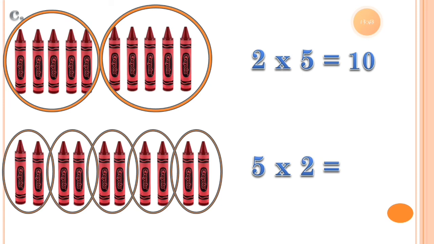So the multiplication sentence is 5 2s. 5 indicates that there are 5 groups. You can check this. Here is group 1, 2, 3, 4 and 5. There are 5 groups and 2 indicates that there are 2 crayons in each group. So 5 2s is equal to 10.